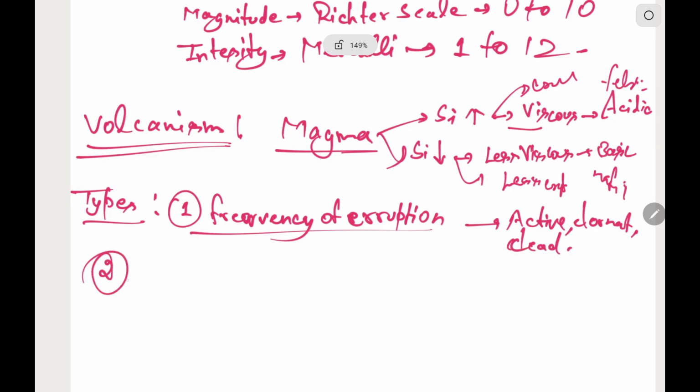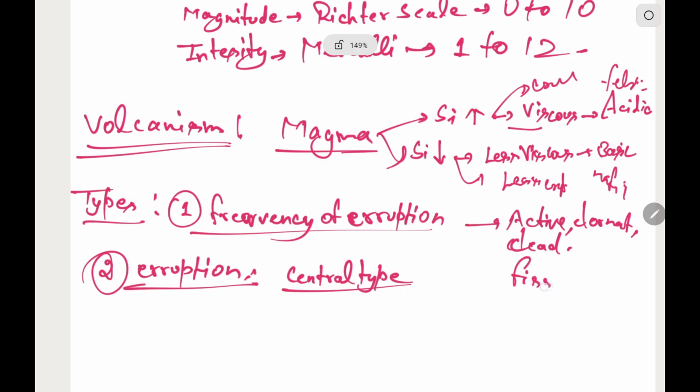Now, based on the type of eruption, they can be divided into two, that is central type and fissure type. Central type volcanoes are basically found on the convergent plate boundaries. Similarly, fissure type are found on the divergent plate boundaries.